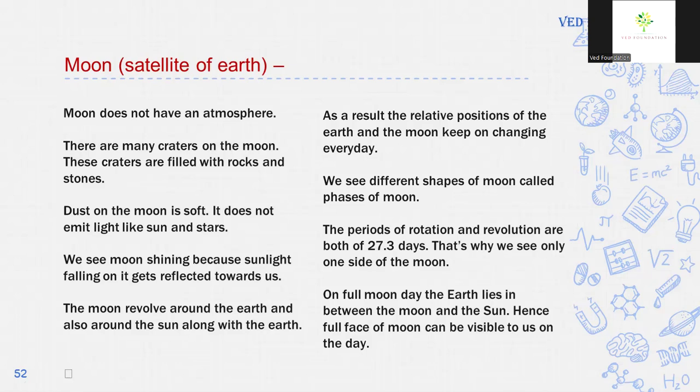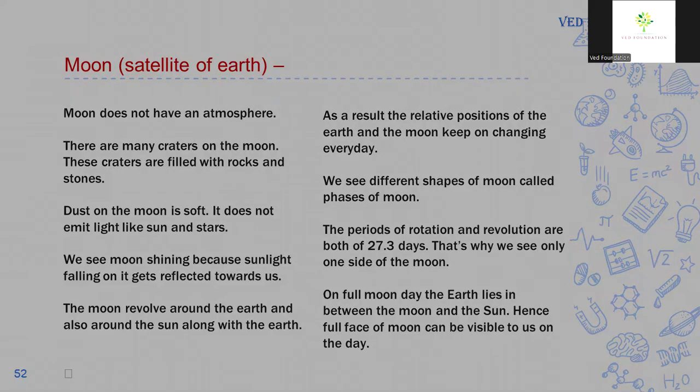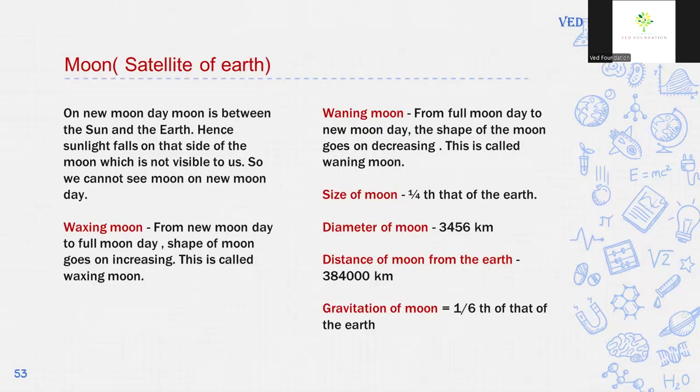On full moon day, the earth lies between the moon and the sun. Hence, the full face of the moon is visible to us on this day. And on new moon day, meaning Amavasya, the moon is between the sun and the earth. Hence, sunlight falls on that side of the moon which is not visible to us. So, we cannot see the moon on new moon day.